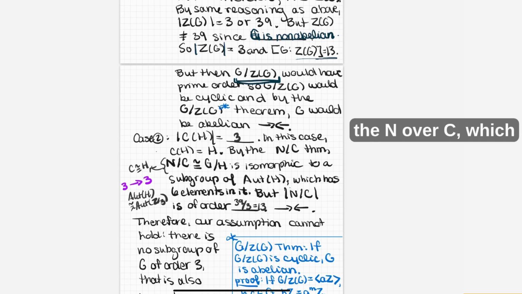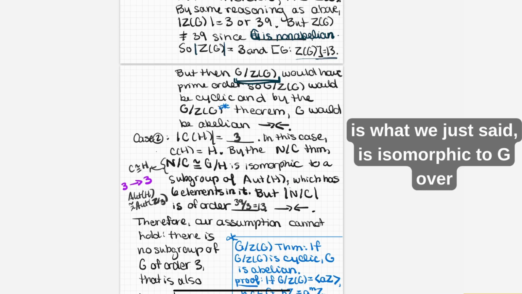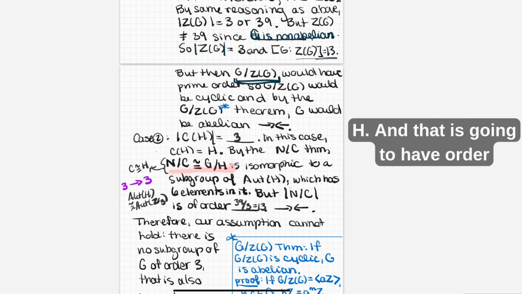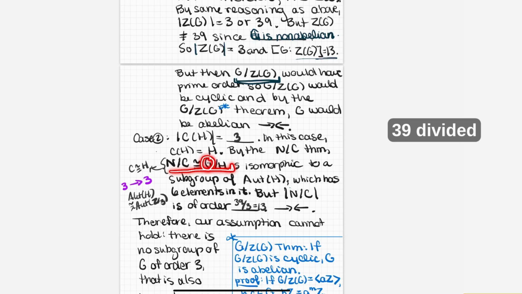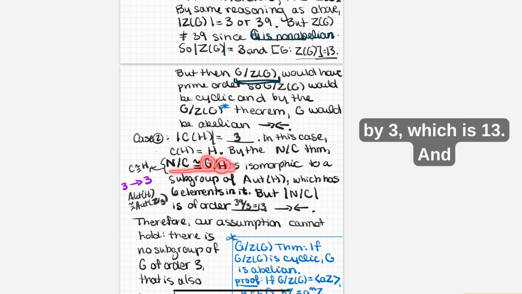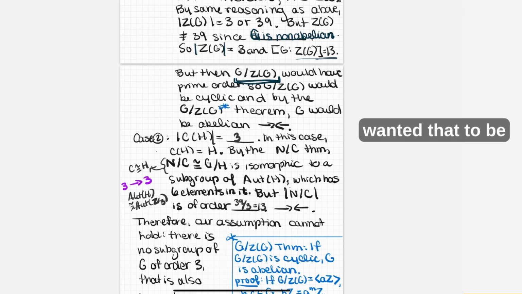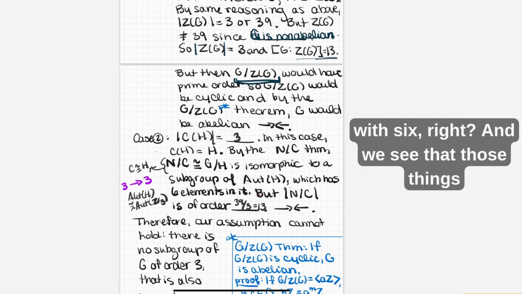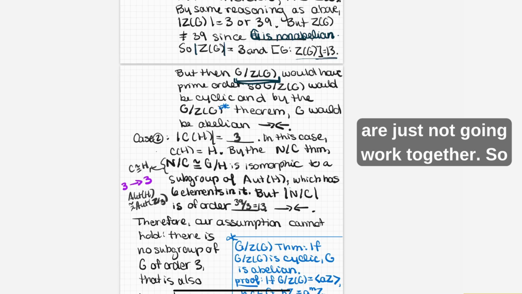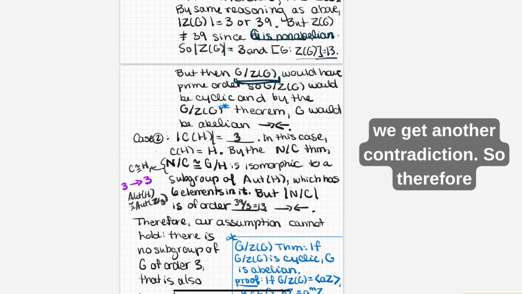But the N over C, which is what we just said, is isomorphic to G over H, and that is going to have order 39 divided by 3, which is 13. And so we get a contradiction because we wanted that to be something that plays well with 6, right? And we see that those things are just not going to work together. So we get another contradiction.